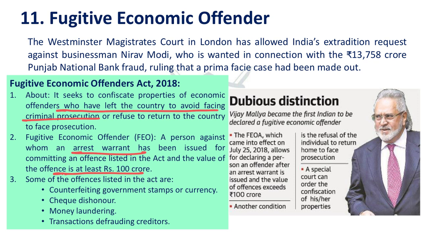Some of the offences listed under the Fugitive Economic Offenders Act include counterfeiting government stamps and currency, check dishonor, money laundering, and defaulting on transactions with creditors. Vijay Mallya is the first Indian to be declared as a fugitive economic offender under this particular act. After that, Nirav Modi and a few others are declared as FEOs. The essential conditions are: 1. The person is not willing to come back to India to face the criminal charge. 2. The crime must be of more than 100 crores.